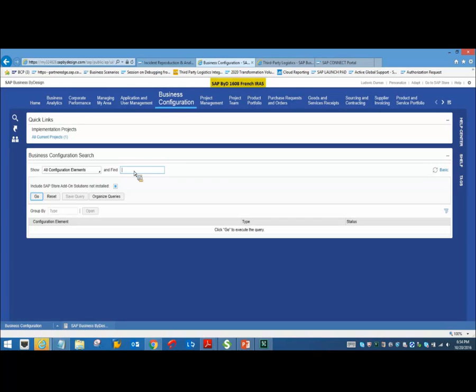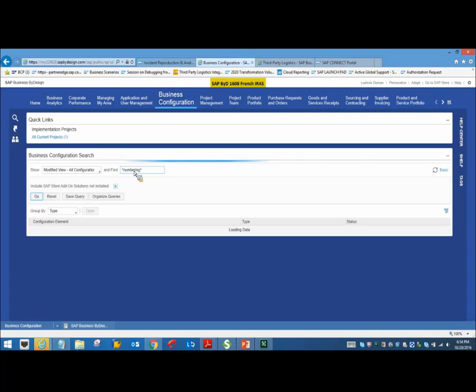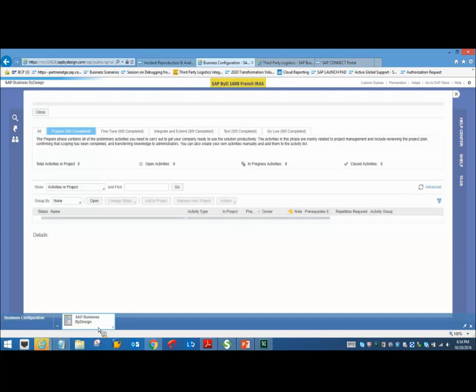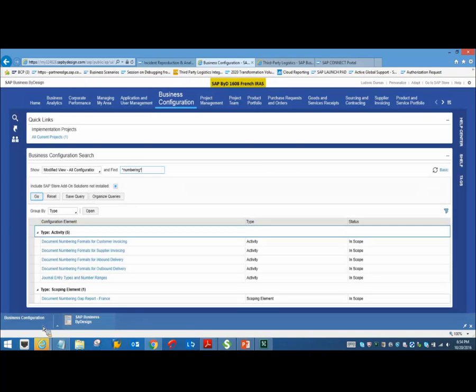Let me search from the overview page itself and see if I can find this activity here. Okay, so I get it.